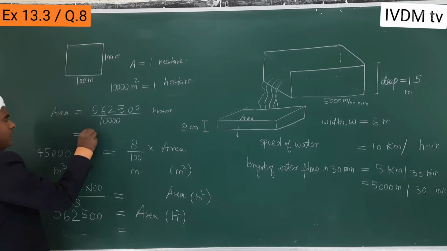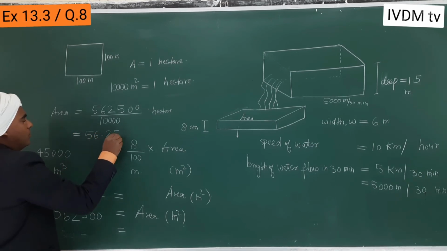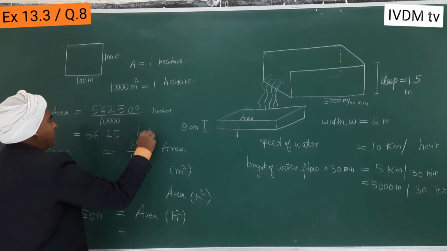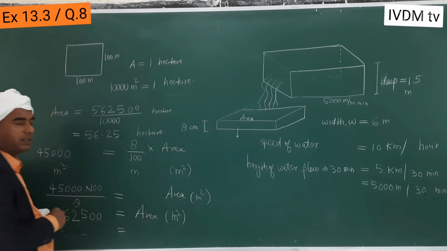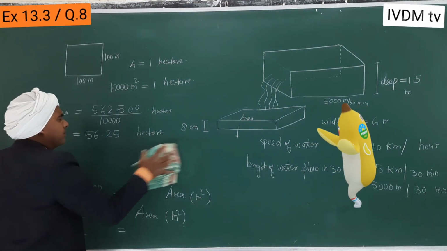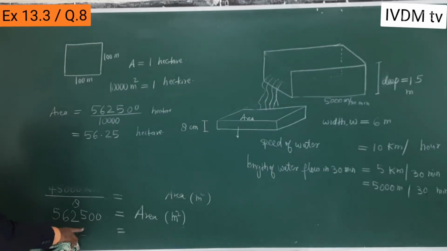So the answer is 56.25 hectare. This is the answer. Or you may write this answer also.